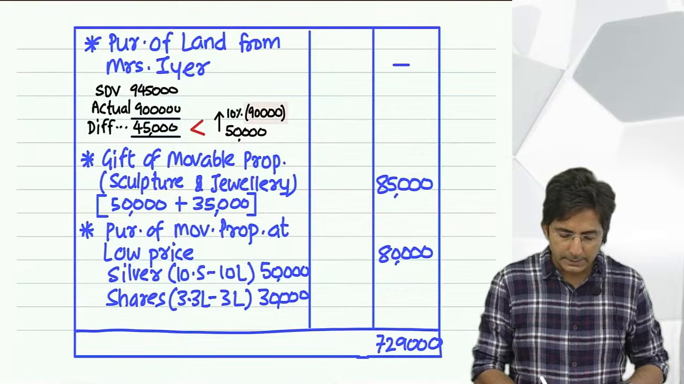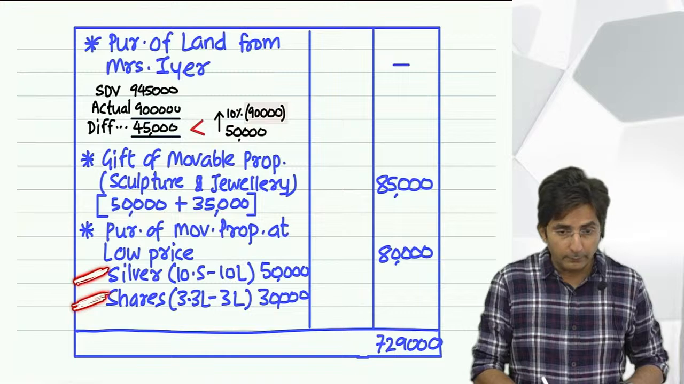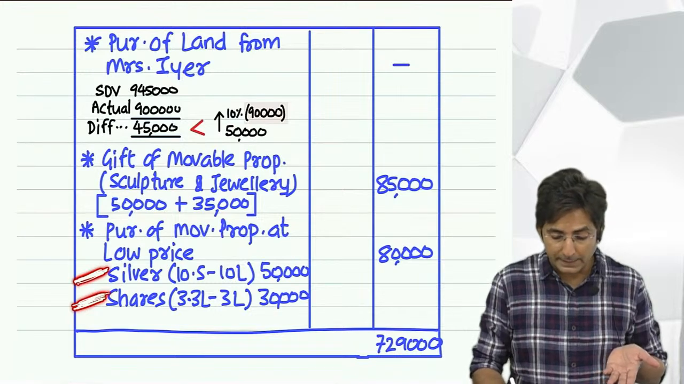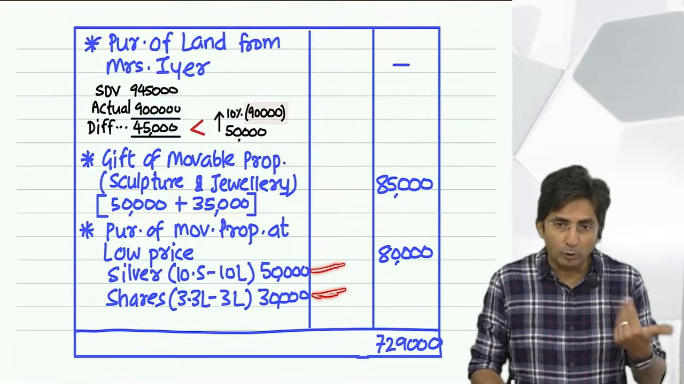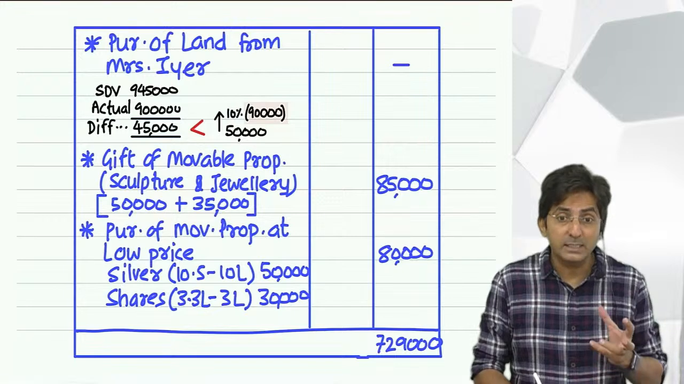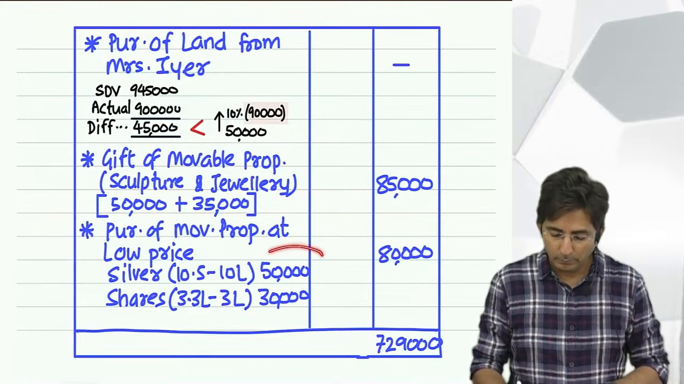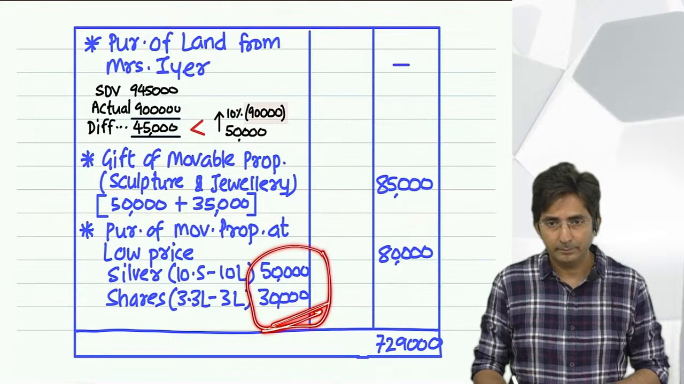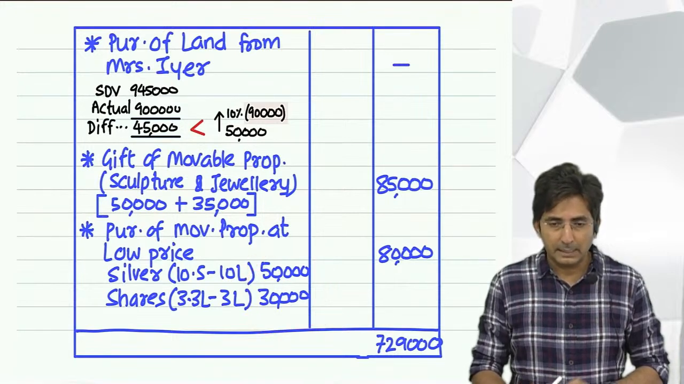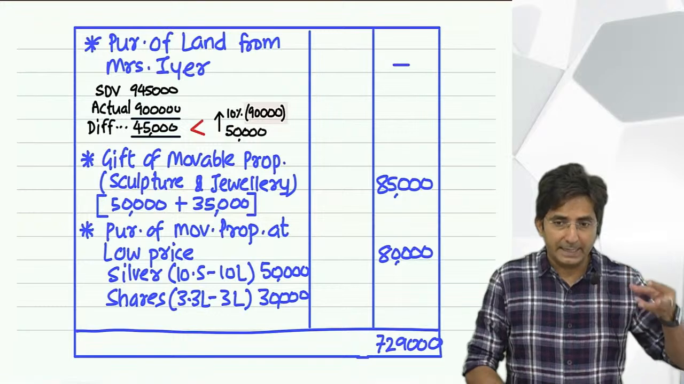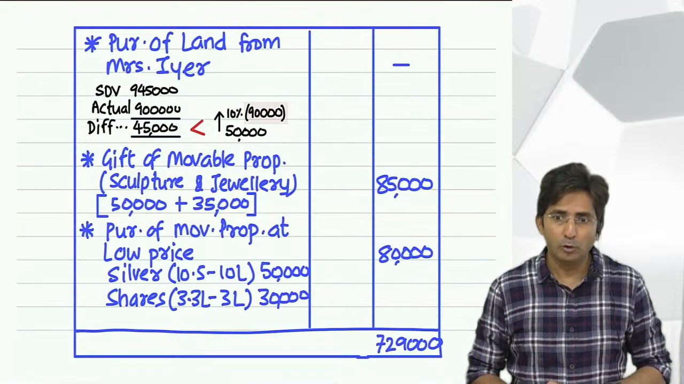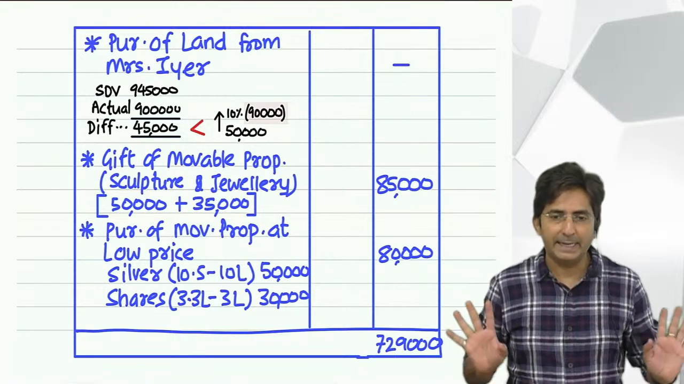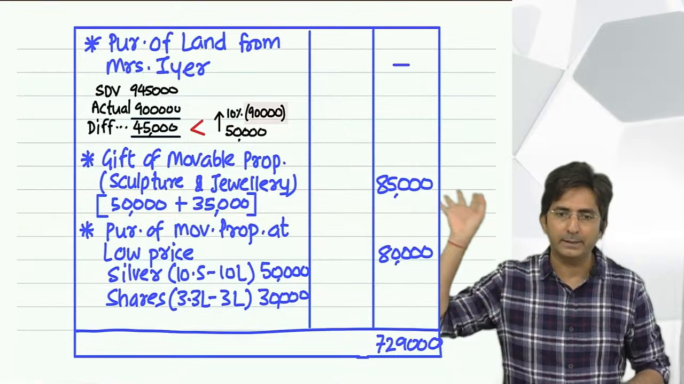See, if this silver and shares were immovable property, then in immovable property we keep separate. Then both would have been exempt. If they were immovable property, this is 50, this is 30, both would have been exempt. But these are silver and shares, movable property. You add, aggregate. There are three aggregations, did you notice? Money aggregation, movable property no price aggregation, movable property low price aggregation. Three aggregations. And in immovable property, property wise.